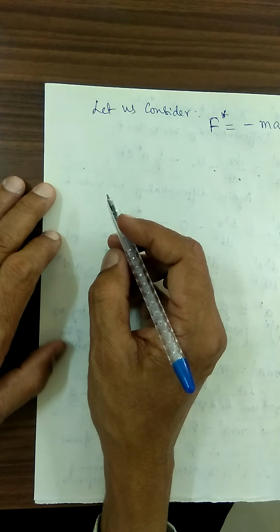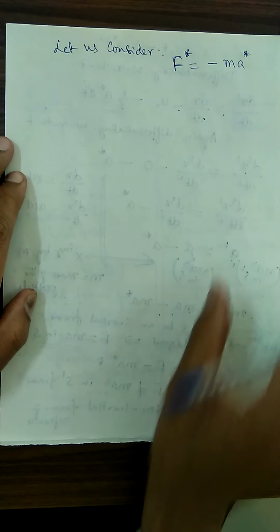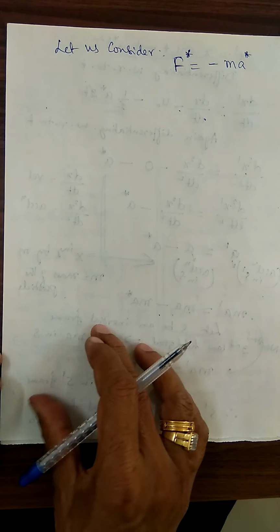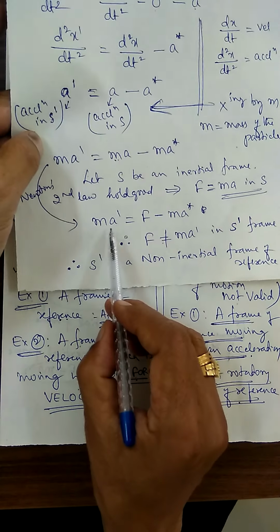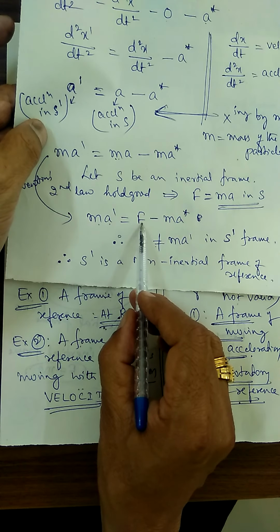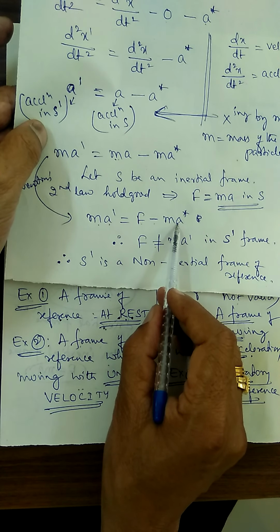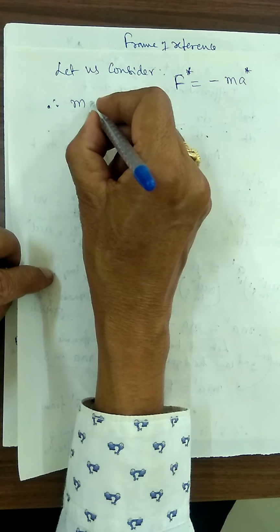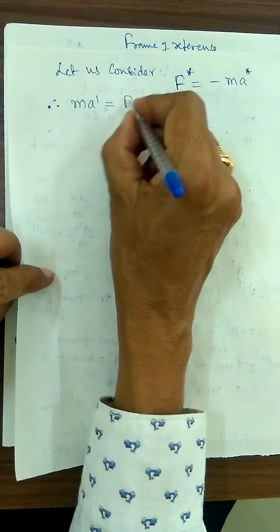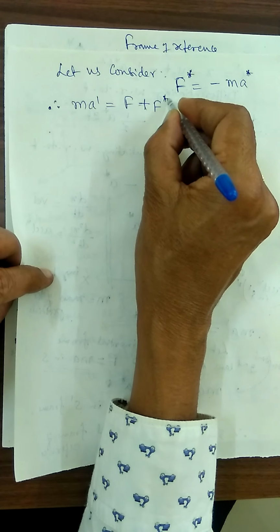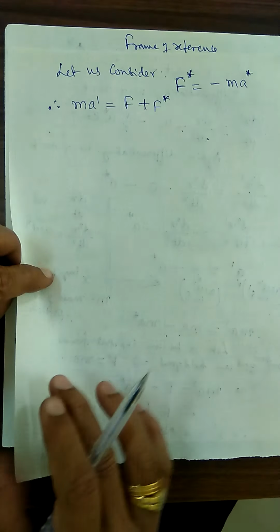Therefore, the previous derivation, ma dash is equal to F minus ma star, becomes ma dash is equal to F plus F star.